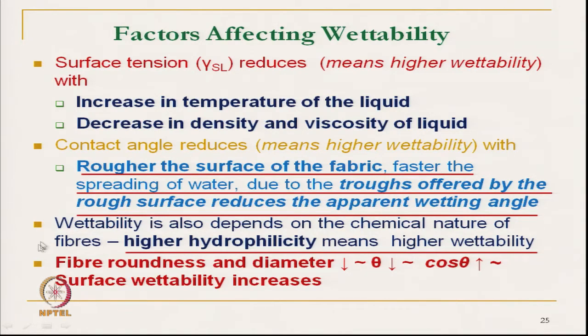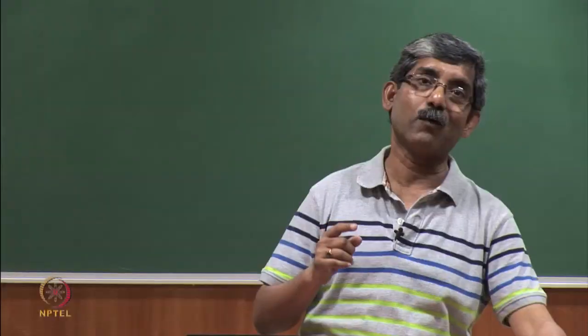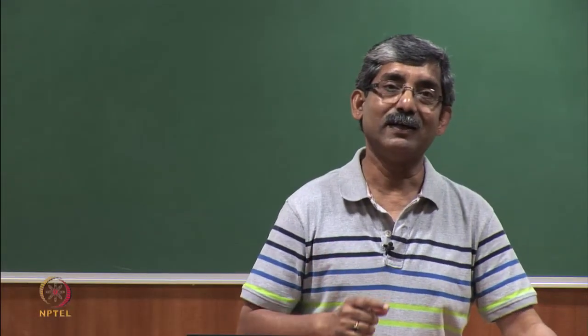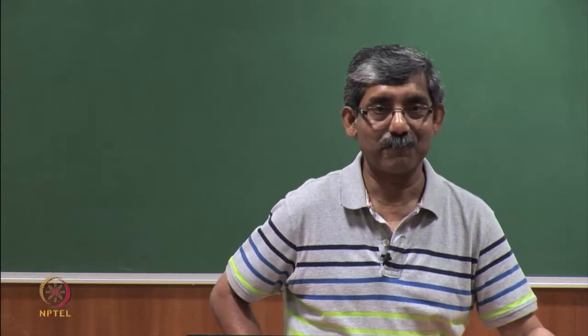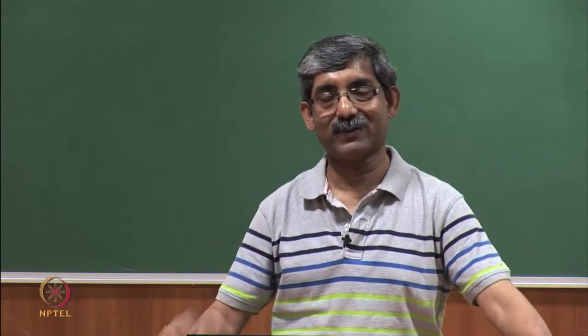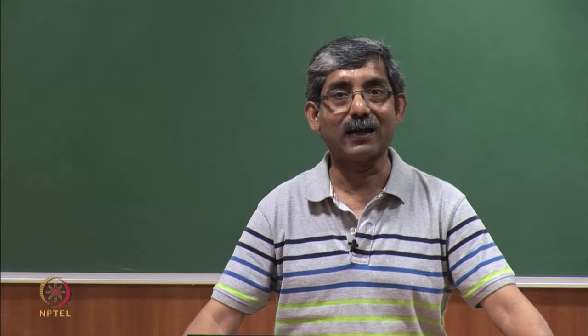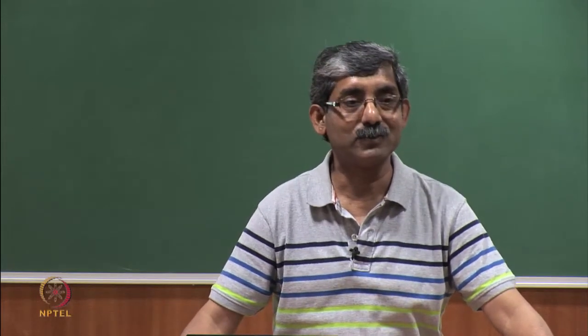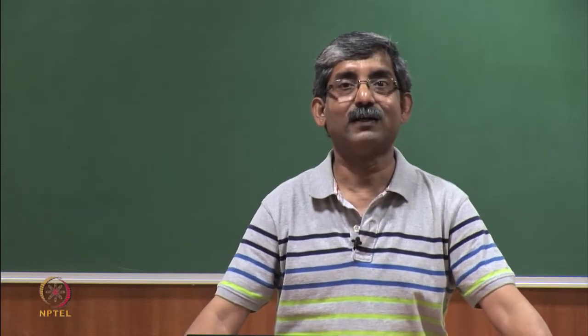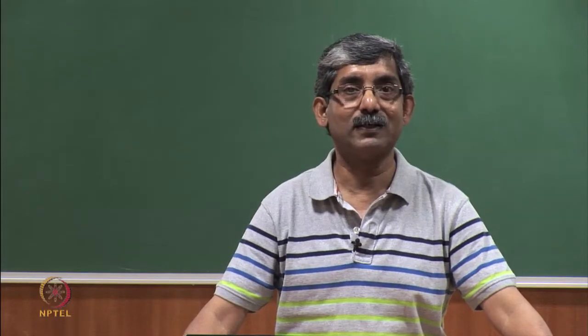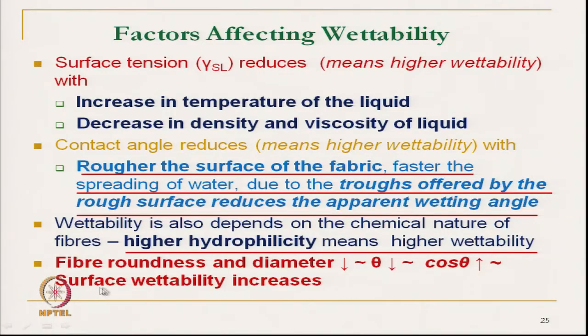And if we deviate from the roundness, we are increasing the shape factor. If we increase the shape factor, what will happen? The apparent angle will reduce, which means that cos theta will increase, and surface wettability will increase.